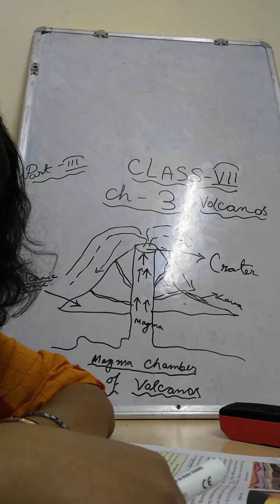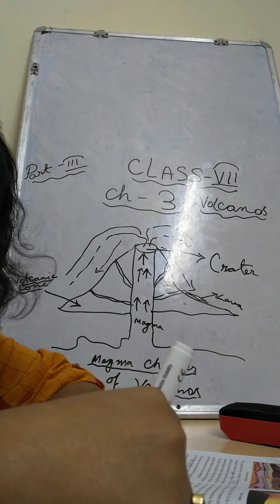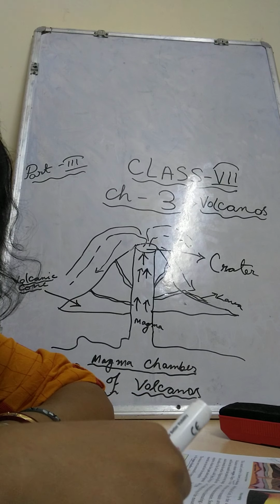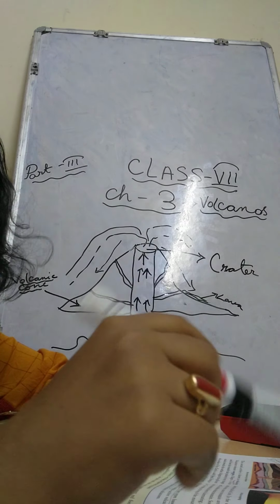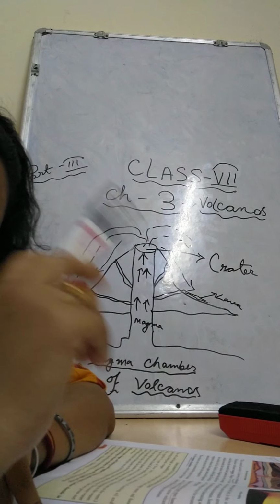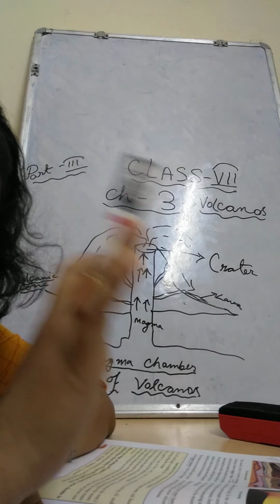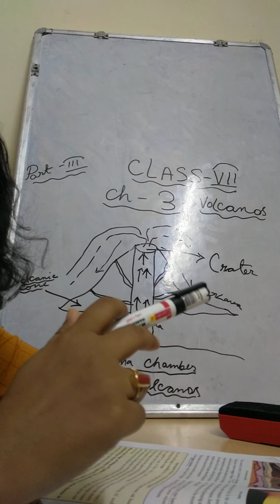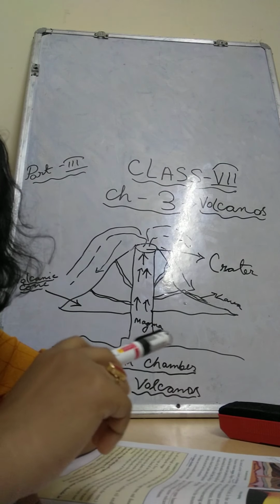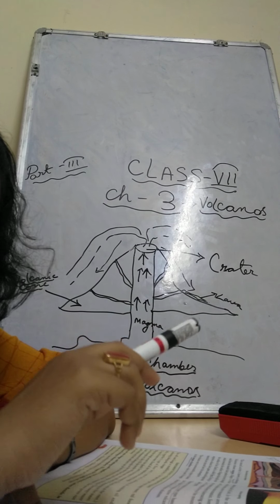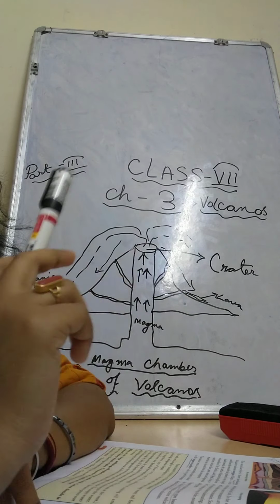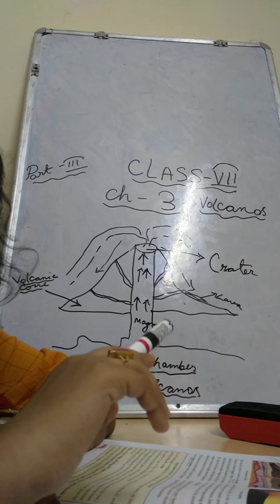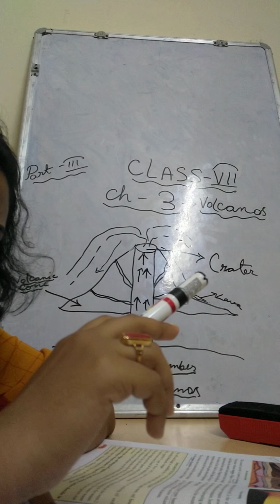Extinct volcanoes, another type. What is the specification of this type of volcano? The craters of some extinct volcanoes are filled with water. Extinct means it is finished. It means that the lava chamber has no lava, or its situation is such that it will not erupt further. No way. It means that in the near future, after 5 years, 10 years, it will not erupt, it is dead. This type of mountain is called an extinct volcanic mountain.